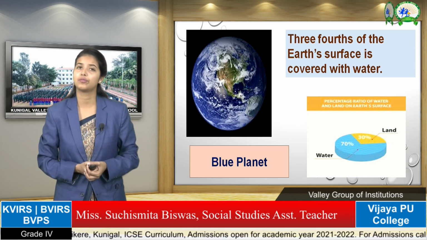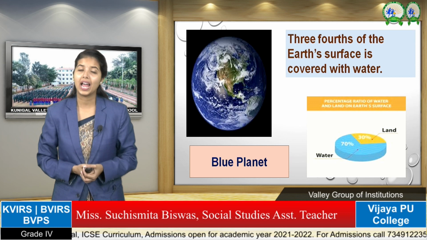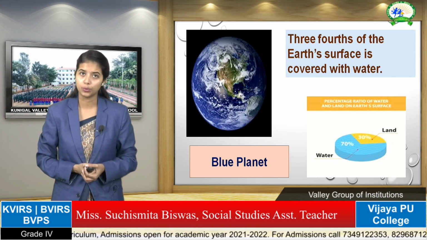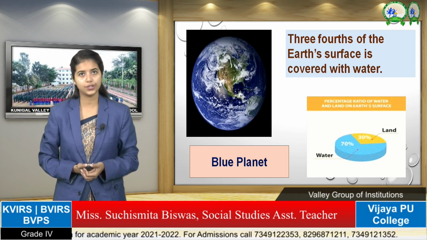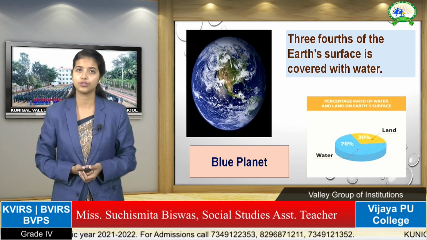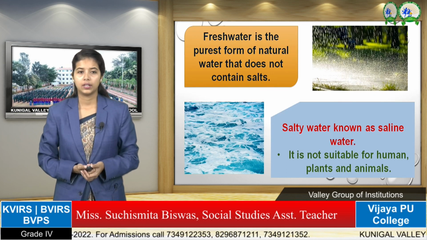And the earth is covered with so much water, and from space it looks blue. That's why the earth is called the blue planet. You already know that one. That thing is very important to remember.